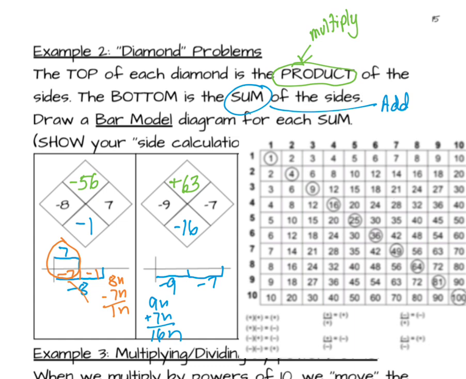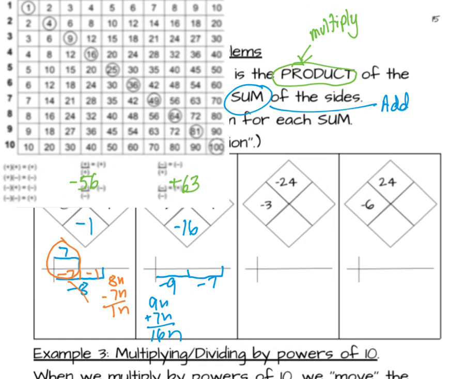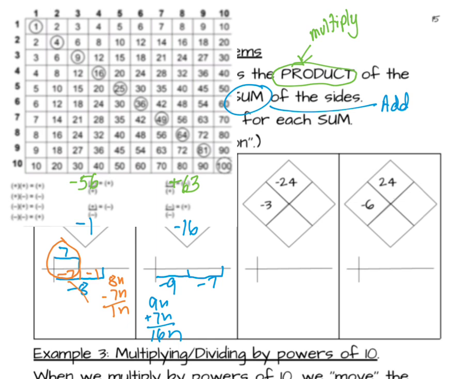All right, let me move the multiplication table. And what's the biggest difference for these 2 problems? Well, the biggest difference is I don't know the right side. But the top is still the product of the sides. So I am not going to multiply negative 3 times negative 24. I want to know negative 3 times what is negative 24. So to figure that out, I'm going to divide. Negative 24 divided by negative 3. So a negative divided by a negative is positive.